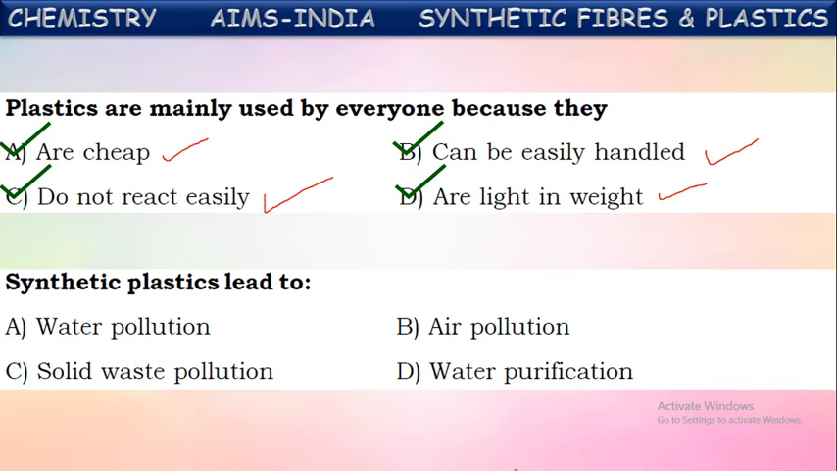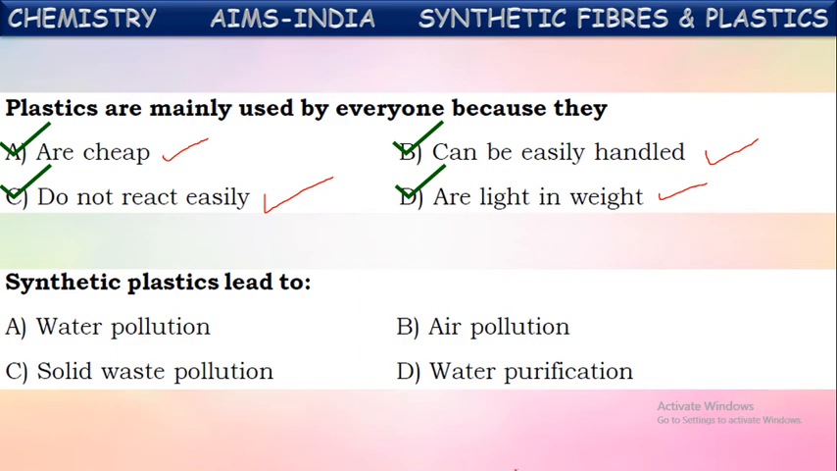They cause air pollution also. When you burn these plastic items, they produce toxic, dangerous gases. So in that way, plastics or synthetic items produce air pollution also. And they even cause soil pollution or solid waste pollution.